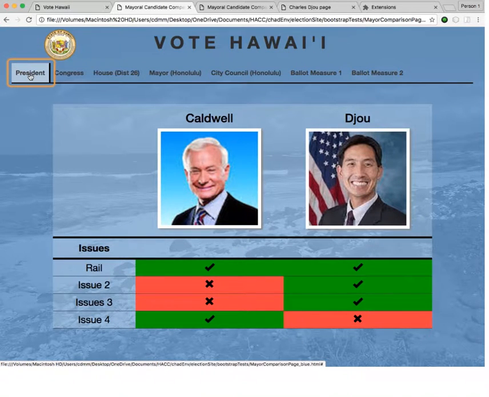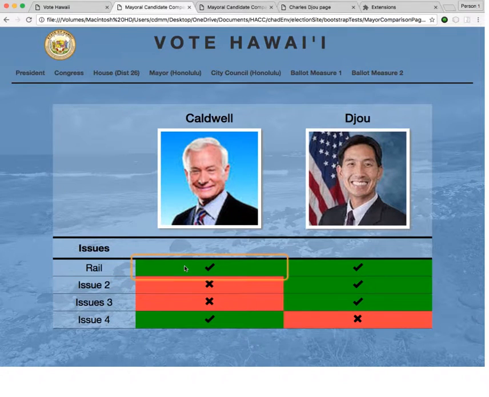Merrill Candidate Comparison Page, tab. President. Internal link. Congress. Internal link list item. Table. Rail. Caldwell supports rail.